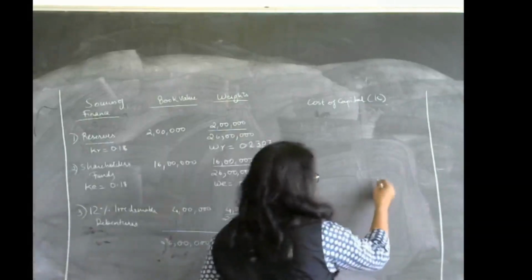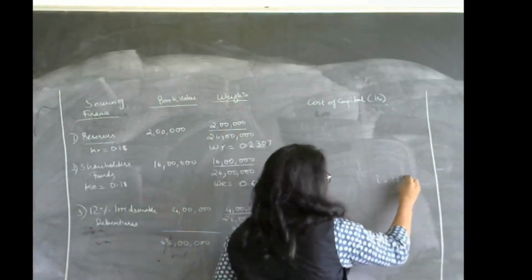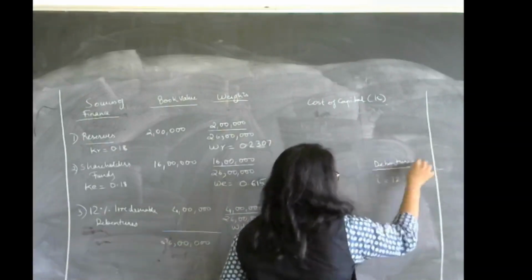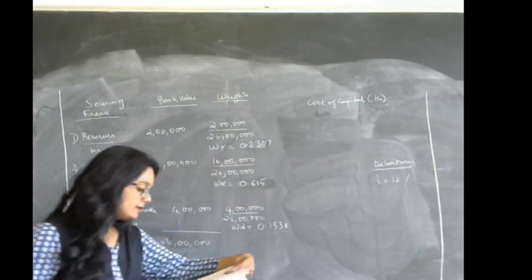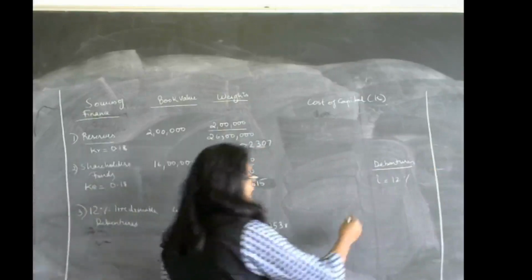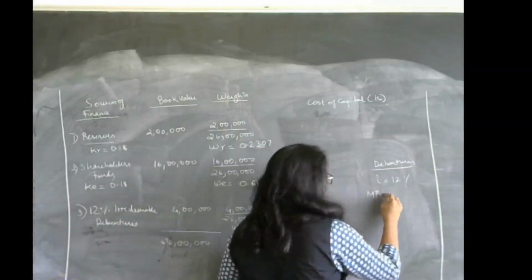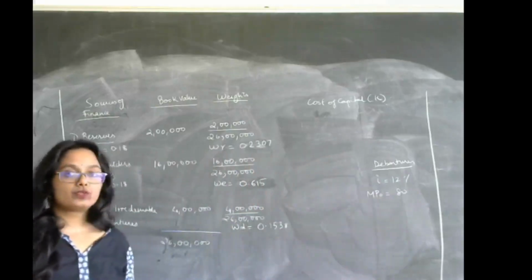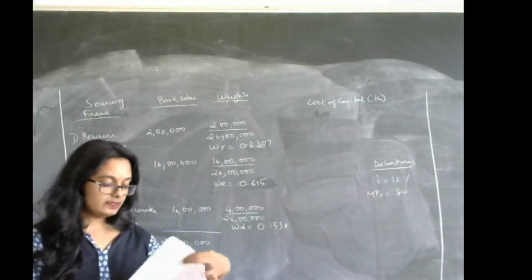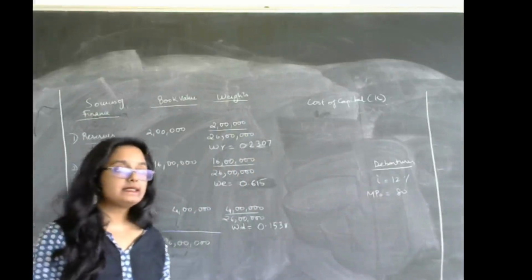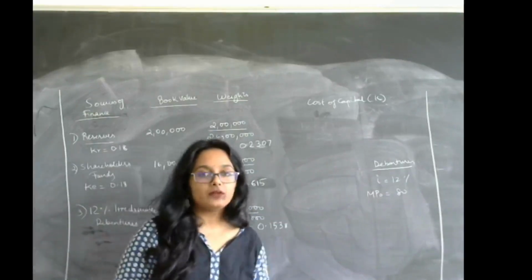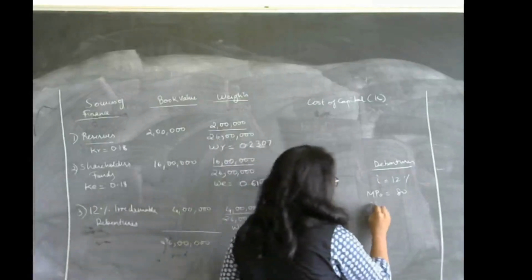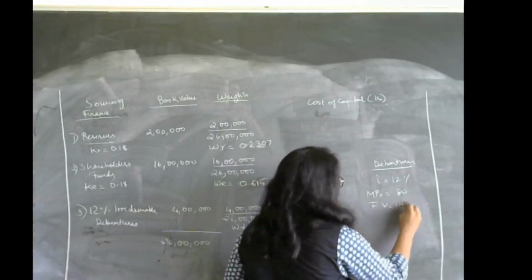So we know that the interest rate is 12%. This is with respect to debentures. We know that the current market price is 80 rupees. We know that it is irredeemable. So what are we waiting for? Let us solve. In this case, since the face value is not given to us, we are going to assume that the face value is rupees 100. So the face value is assumed as rupees 100.